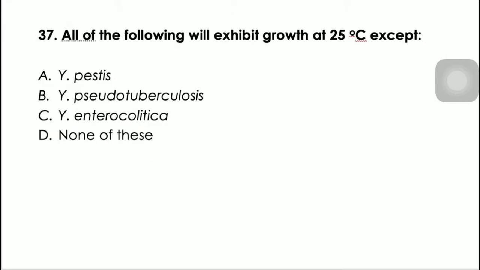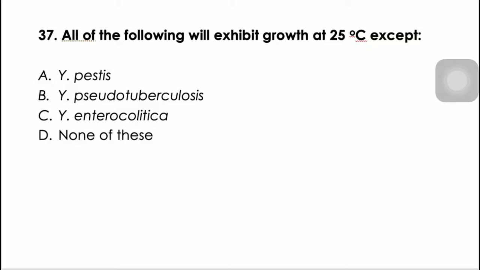Next po tayo, number 37. All of the following will exhibit growth at 25 degrees centigrade except. So for Yersinia po kasi, for Yersinia at saka Listeria, their growth should be at a colder temperature of 25 degrees centigrade, not at 37 degrees centigrade. So Yersinia and Listeria, they are motile at 25 degrees centigrade, non-motile at 37 degrees centigrade. Okay? But for Yersinia, except for Yersinia pestis. Because Yersinia pestis is truly non-motile. Non-motile po talaga siya. No?